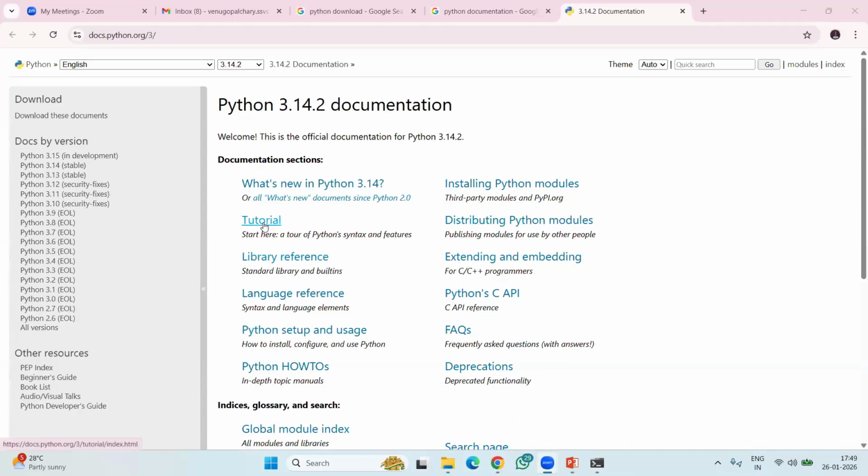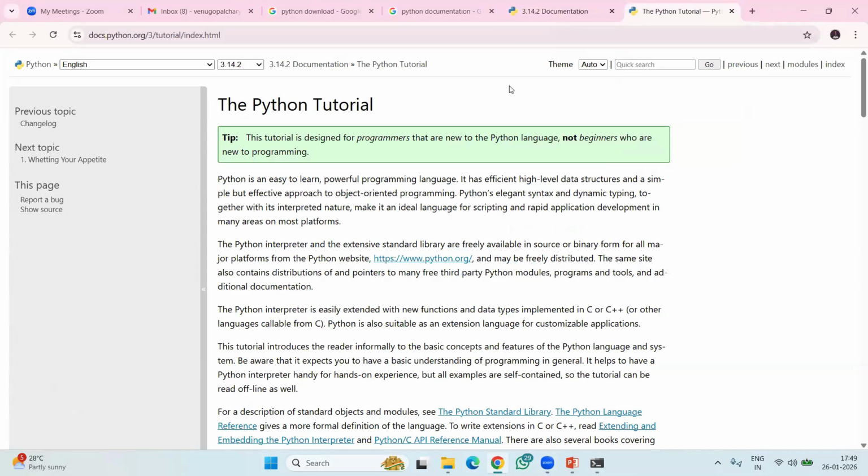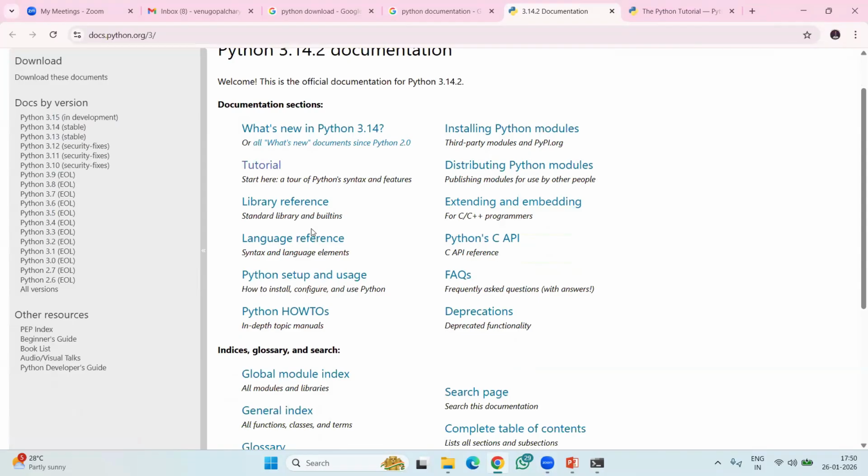Mostly we go for the tutorial or the documentation. Let's go for the tutorial. You can find anything from here, or you can go version-wise, docs by version. You can go to these documentations, or go to the libraries, or deprecated, which means outdated libraries or outdated concepts in Python.